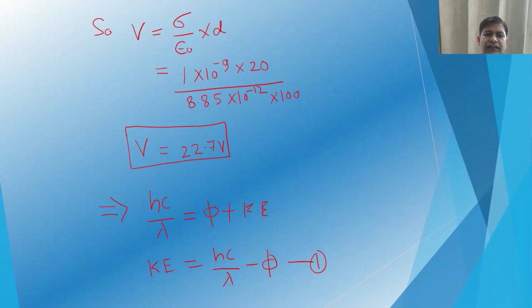So from there, hc by lambda is equal to phi plus kinetic energy. If you rearrange it, the kinetic energy will be hc by lambda minus phi.